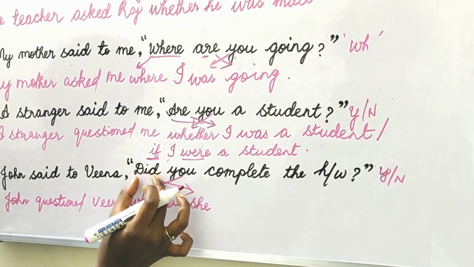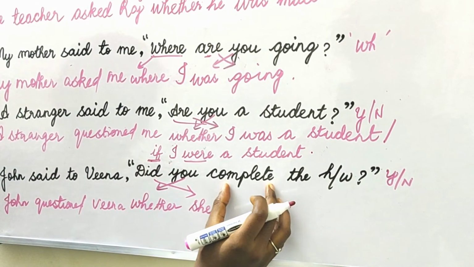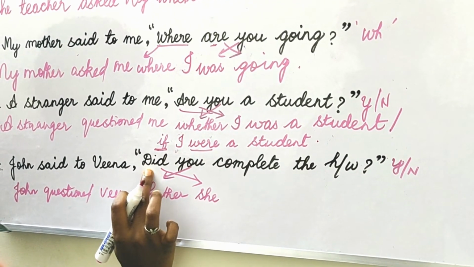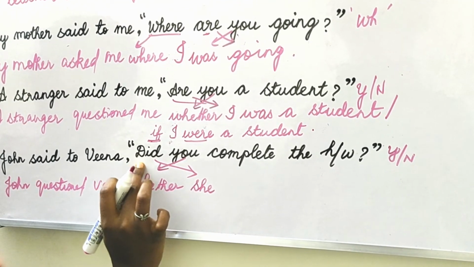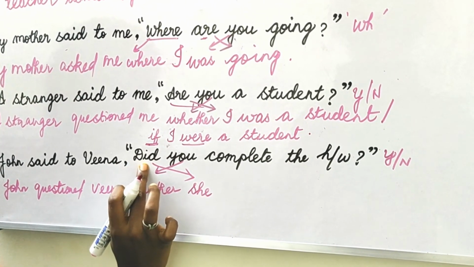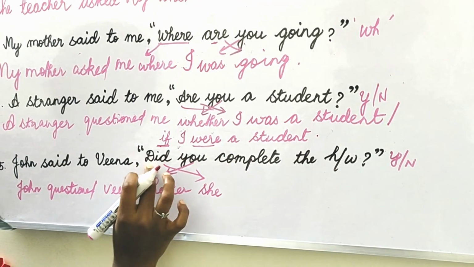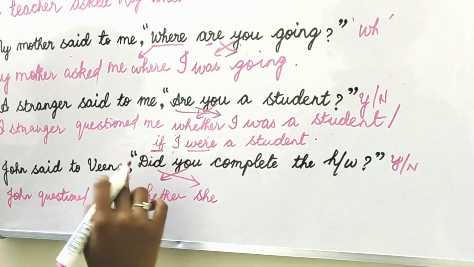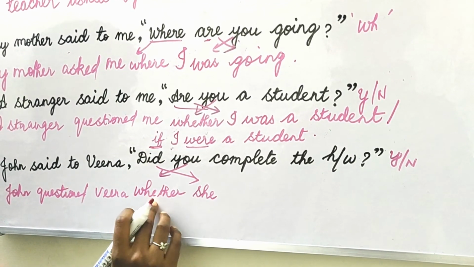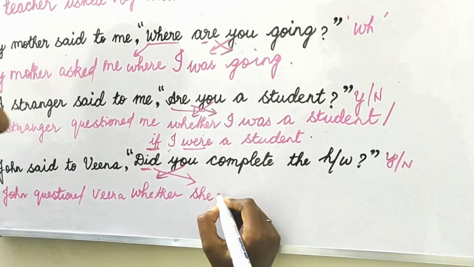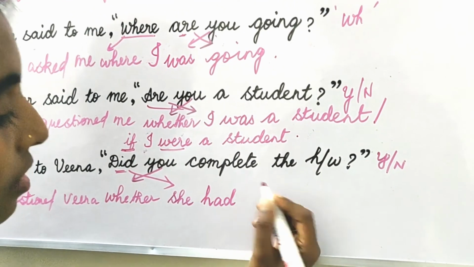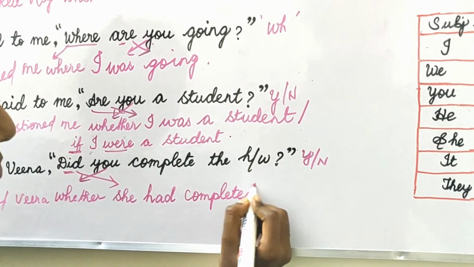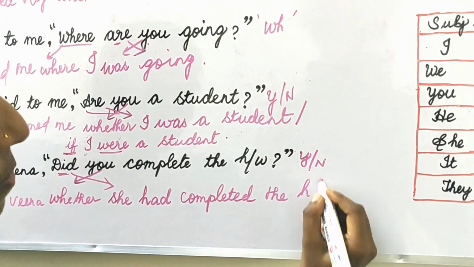Did complete: this is past tense. So you should understand that it is past tense. It's a slightly different one. Did and complete tell you that the sentence is in past tense, so past tense will be changed to past perfect. So whether she, instead of did, I am writing had, and V3. So had plus V3, past perfect. Whether she had completed the homework.